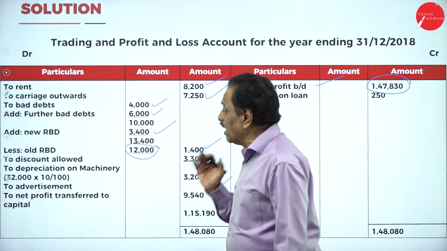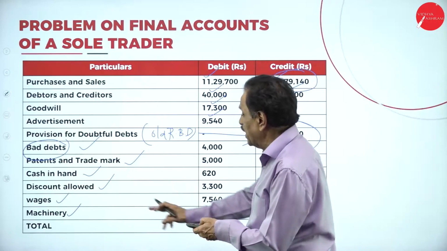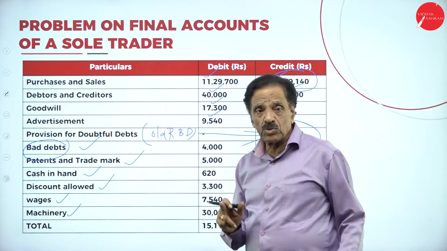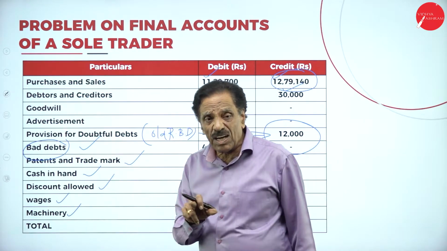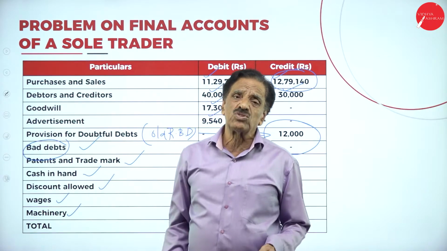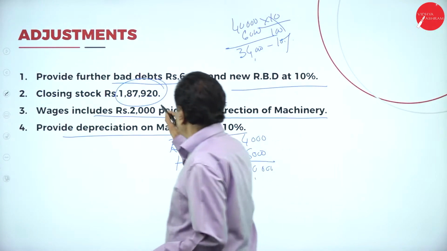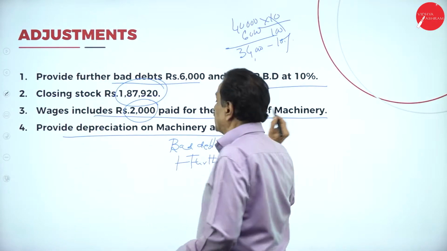What's the machinery cost? If you see that in the trial balance, the machinery cost is 30,000. How much is paid for erection charges? 2,000. 30 plus 2, 32,000. On 32,000 you have to charge 10%. If you see the adjustment, you understand: wages includes 2,000 paid for erection charges.